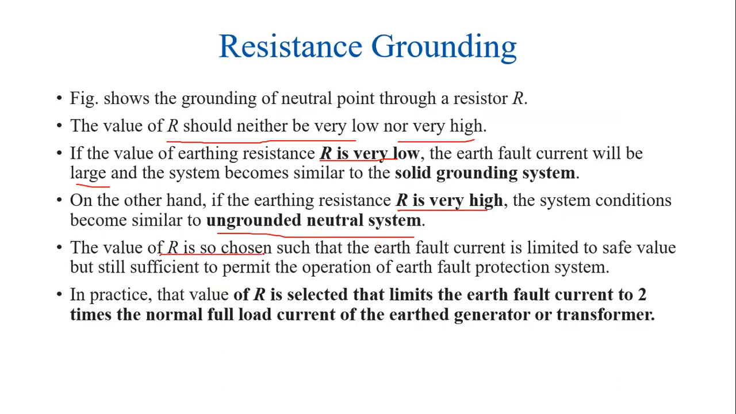Therefore, the value of R is chosen such that the earth fault current is limited to a safe value, but still sufficient to permit the operation of the earth fault protection system. That is, we need to operate the protection system. For that, it requires some value of resistance R. So, in order to satisfy this condition, we have to select the resistance value. In practice, the value of resistance is selected such that it limits the earth fault current to 2 times the normal full load current for the 3-phase circuit.